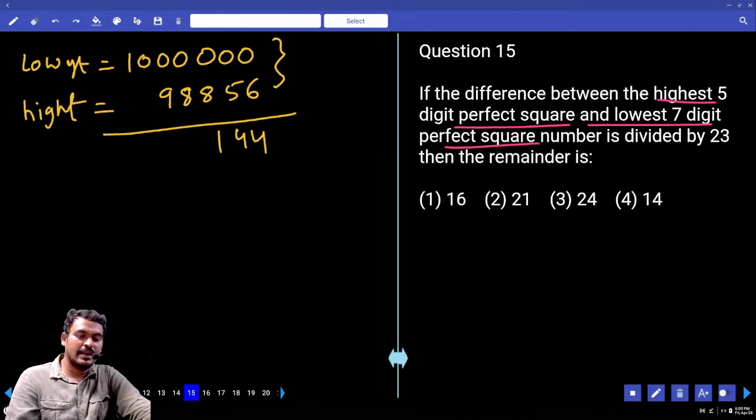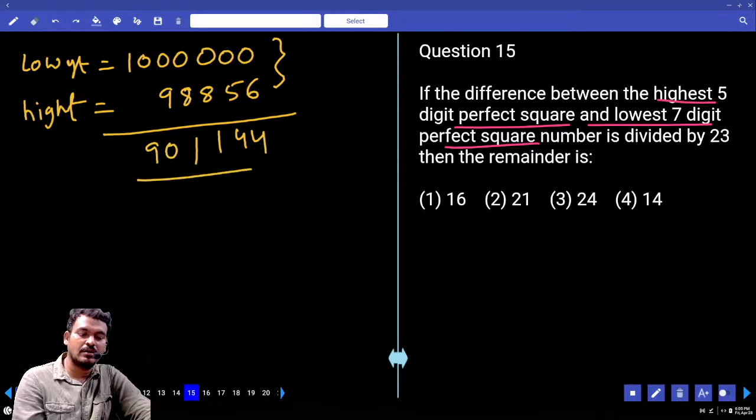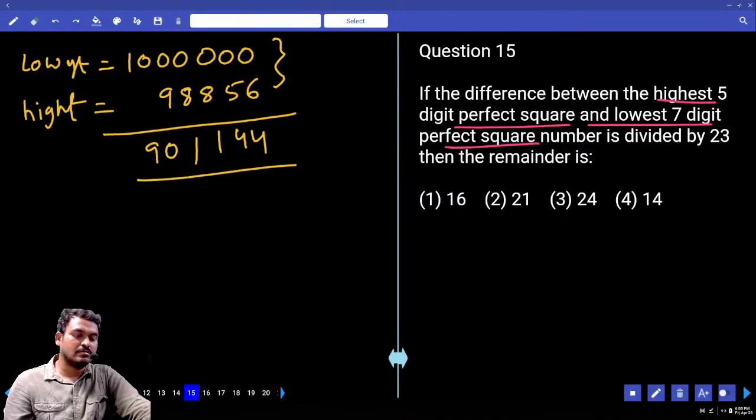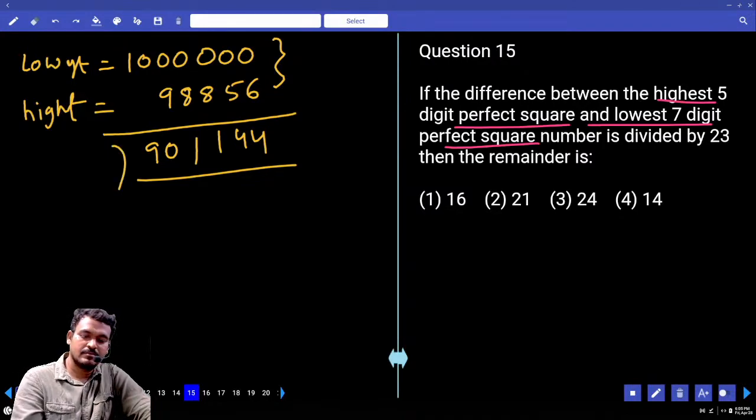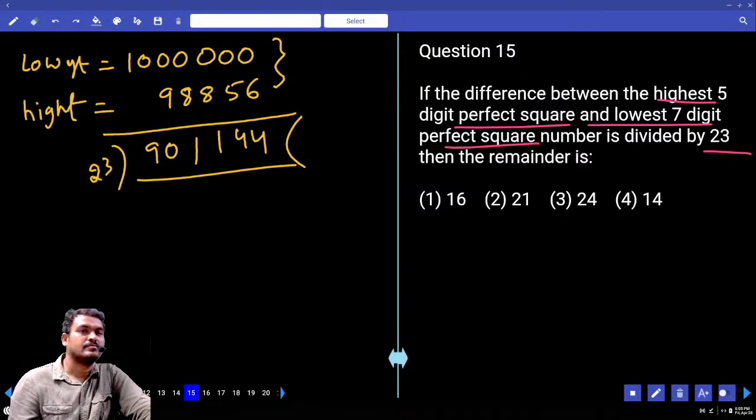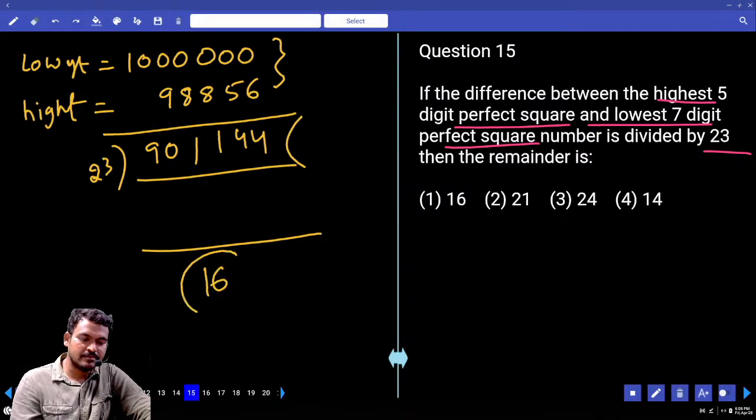144, 9 minus 8, 1. 99 minus 9, 90. 90,000, sorry, 9 lakhs 1144. That is divided by which one? 23. Divide by 23, we get the remainder 16.